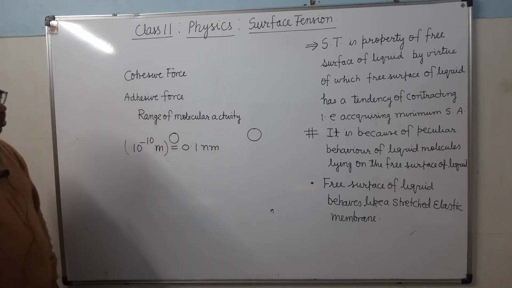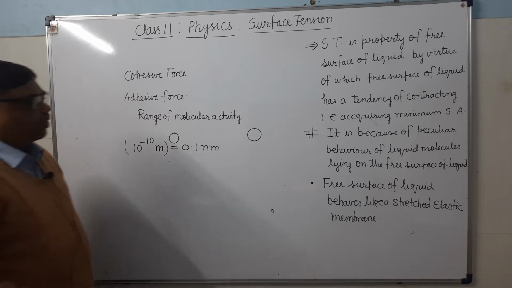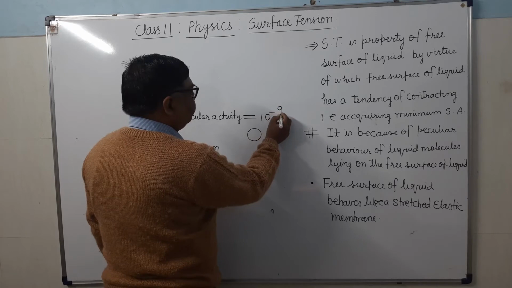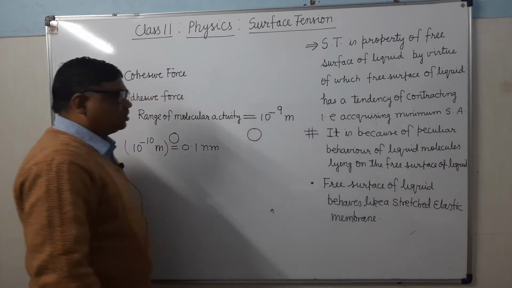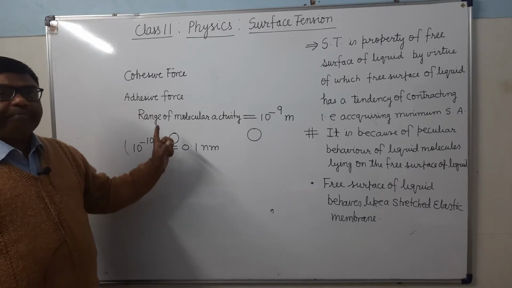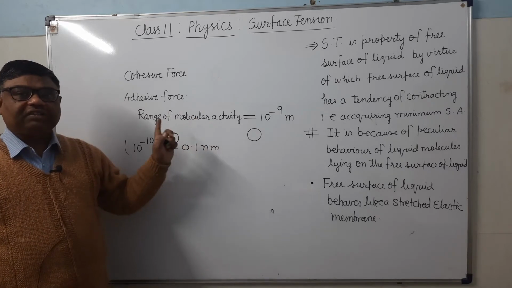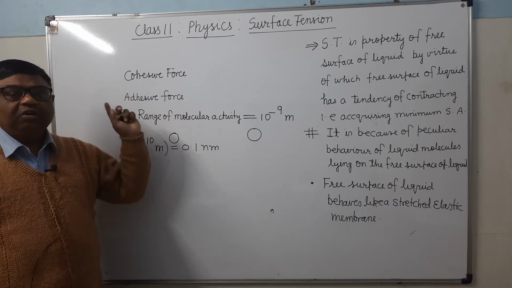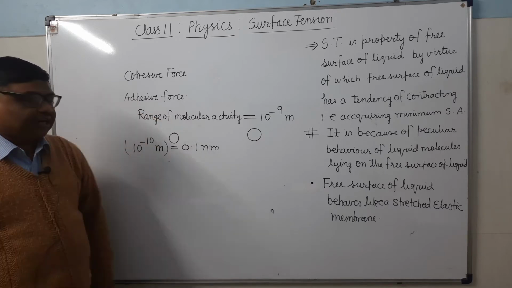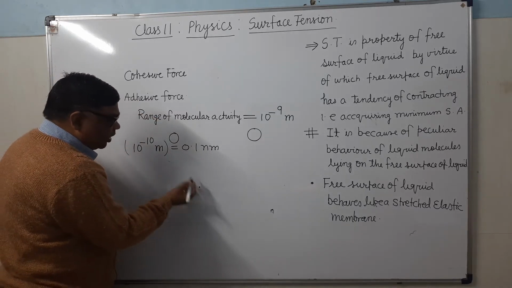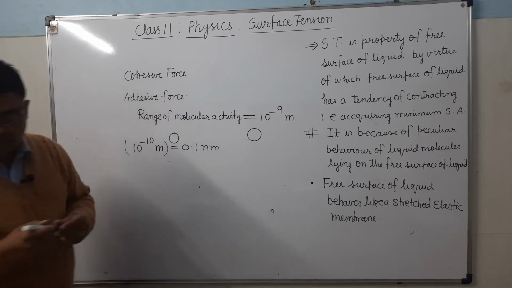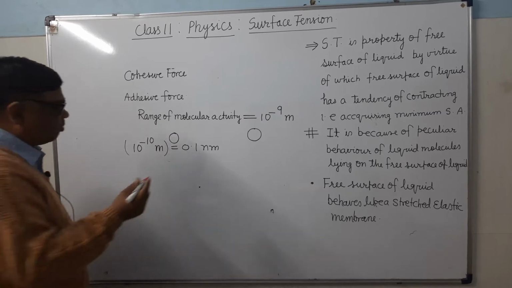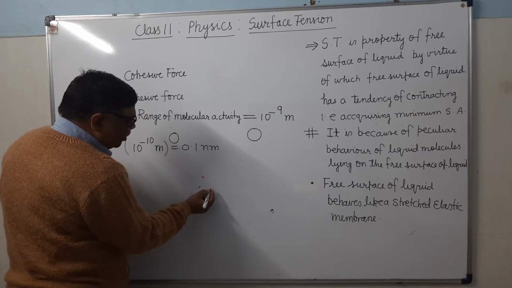Now the range of molecular activity is 10 to the power -9 meter, meaning a molecule will attract all other molecules lying within 10 to the power -9 meter distance from it. Suppose one molecule is here and the other molecules are placed here.